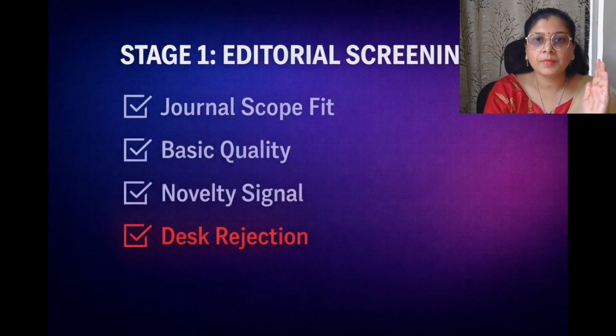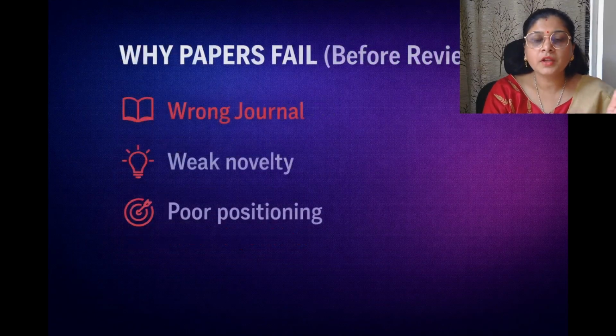At this stage, your paper is quickly evaluated for three things. First, journal scope fit. Does your paper actually match what the journal publishes? Second, basic quality. Is the writing clear? Is the structure acceptable? And third, a novelty signal. Does your work look interesting enough to send for review? If you fail in any of these stages, it will go without peer review and without any second chance, and your paper will get desk rejected.